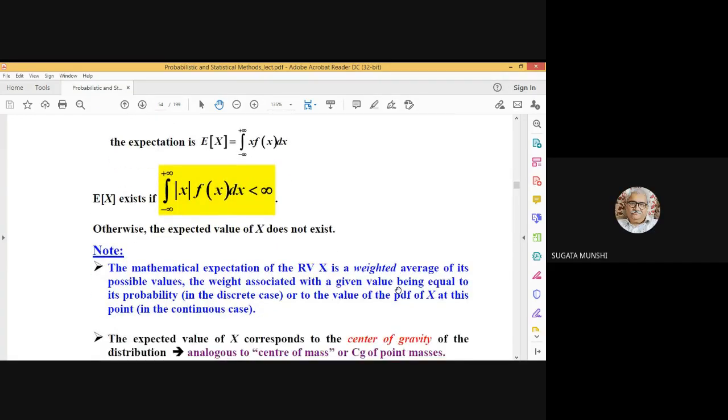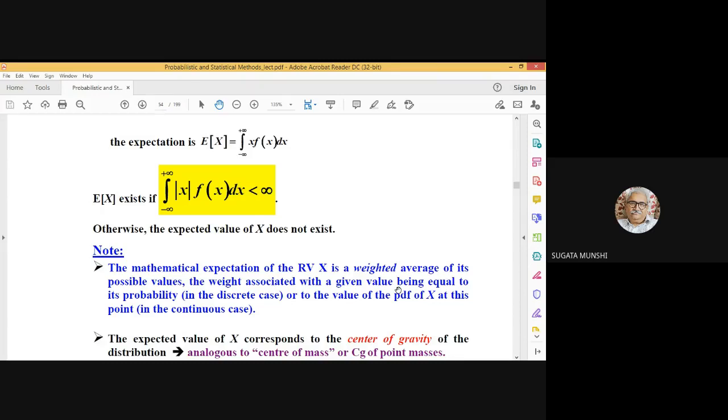So the expectation, whether you consider the discrete random variable or the continuous random variable, is actually a weighted average of the possible values. What are the weights assigned to the possible values in case of the discrete random variable? The weights are the probability values.